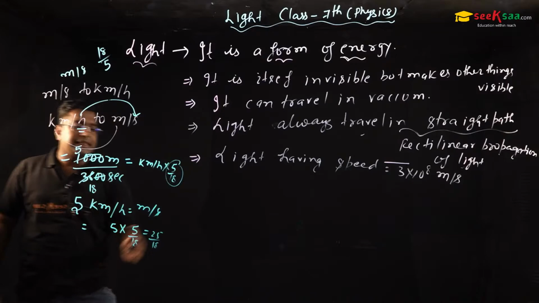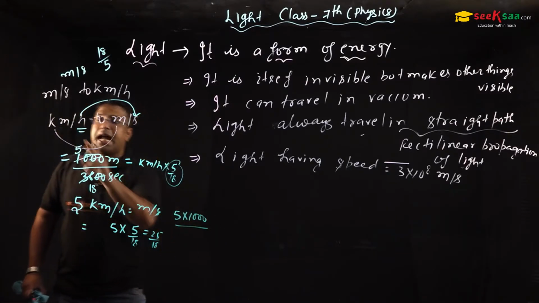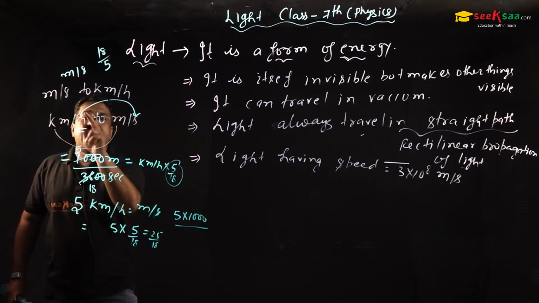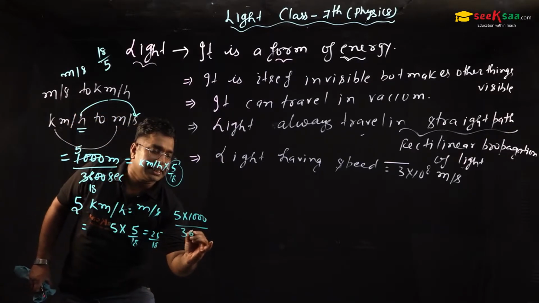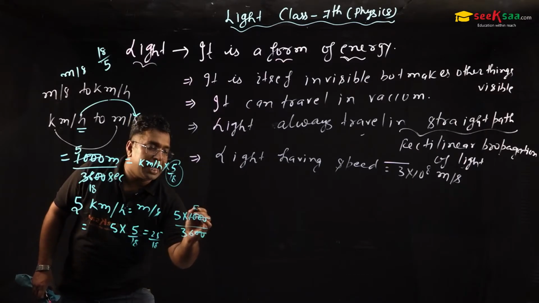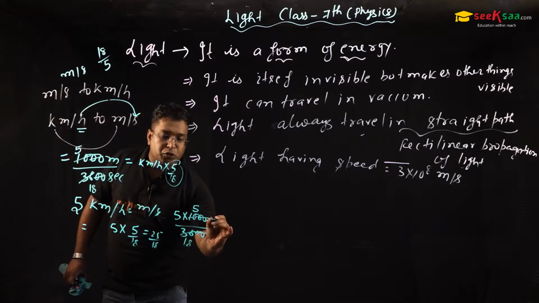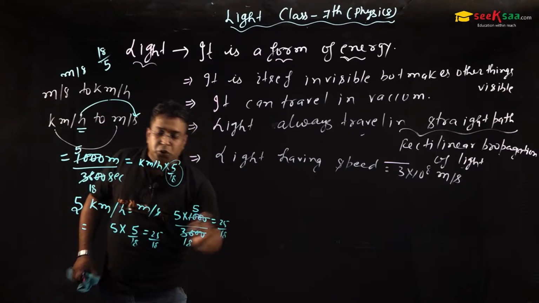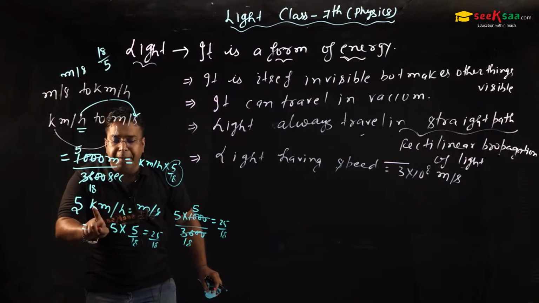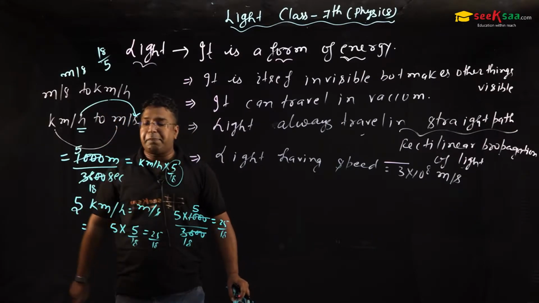If we solve like this, 5 into 1000 meters over 3600 seconds, then the zeros cancel out. 2 5s are 10, 2 18s are 36. So 25 by 18. So the same result: if we converted 5 kilometers per hour into meters per second, we multiplied by 5 by 18.